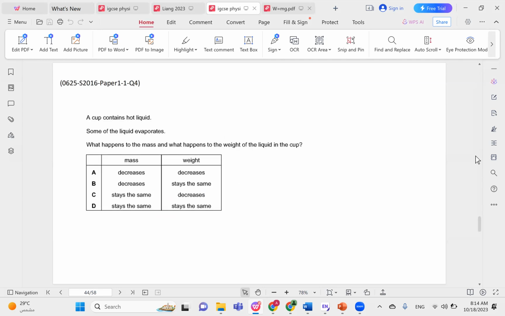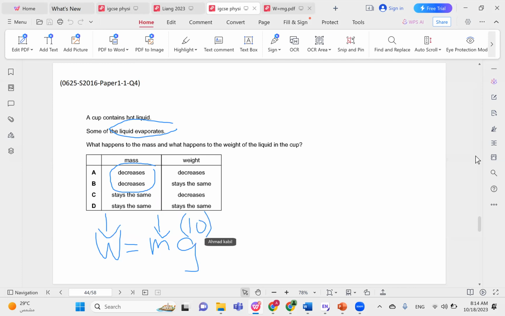A cup contains hot liquid. Some of the liquid evaporates. What happens to the mass and what happens to the weight? So some of the liquid evaporates, so the number of molecules inside the body decreased. Therefore, the mass must have decreased. And we said that W is equal to mg. The weight is equal to the mass multiplied by gravity. So if the mass decreases, then the weight must decrease because gravity is roughly equal to 10 or 9.81. So it's a constant. We don't really care about it here. If mass decreases, weight decreases. So the correct choice here would be choice A.